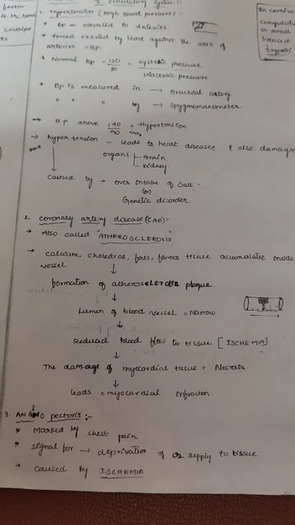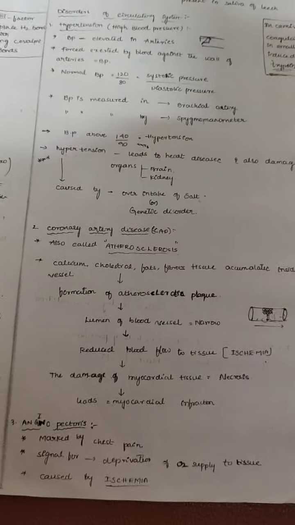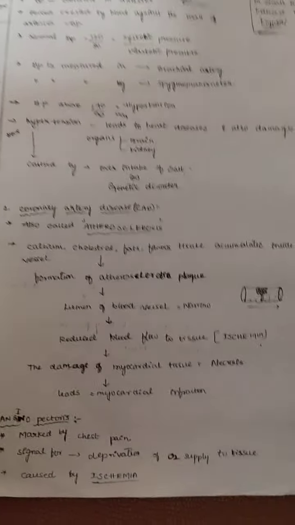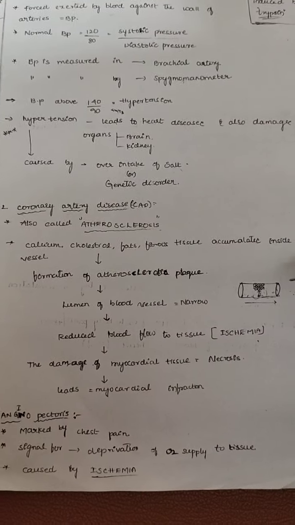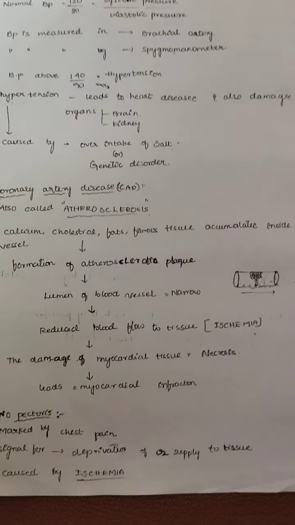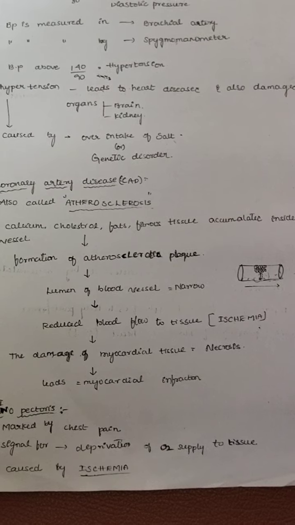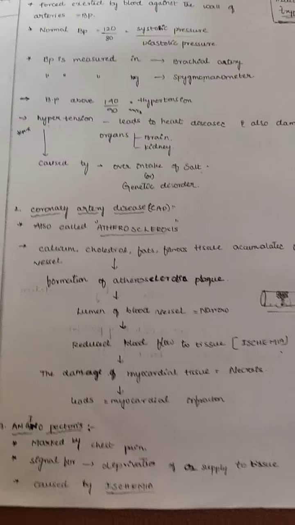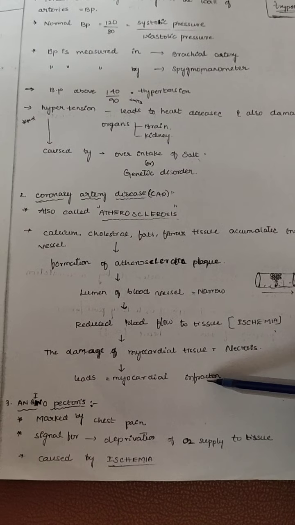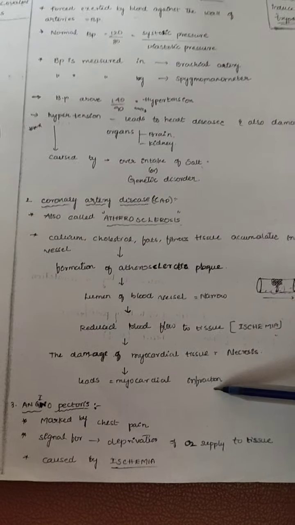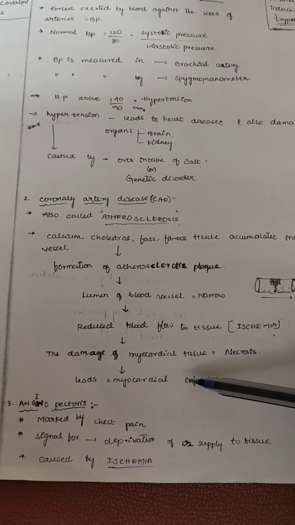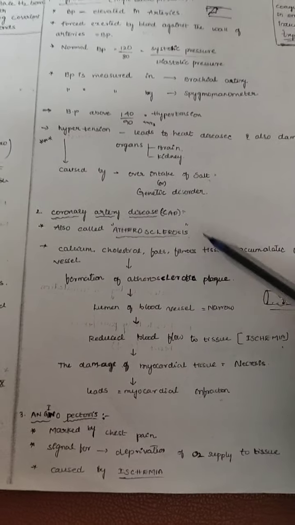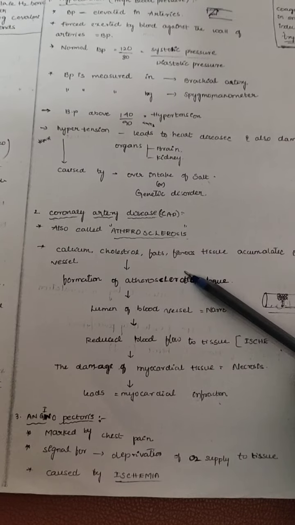When the blood flow to the tissues is reduced, there is damage to the myocardial tissues. It means the heart is not properly supplied with blood and oxygen. Then it leads to myocardial infarction. That is called coronary artery disease. Once it occurs like this, totally different types of disorders can follow.